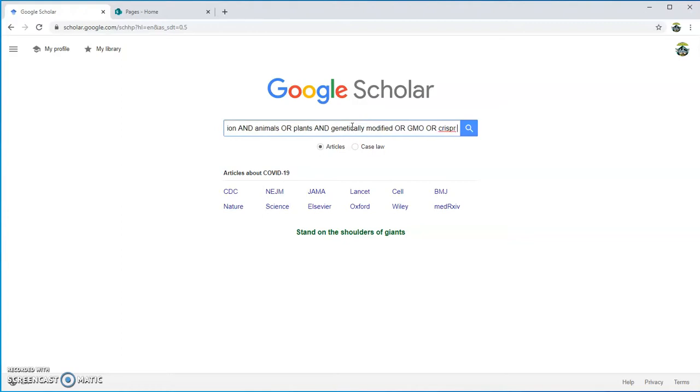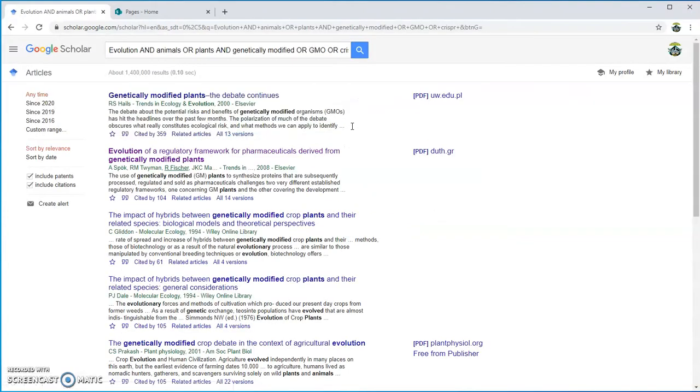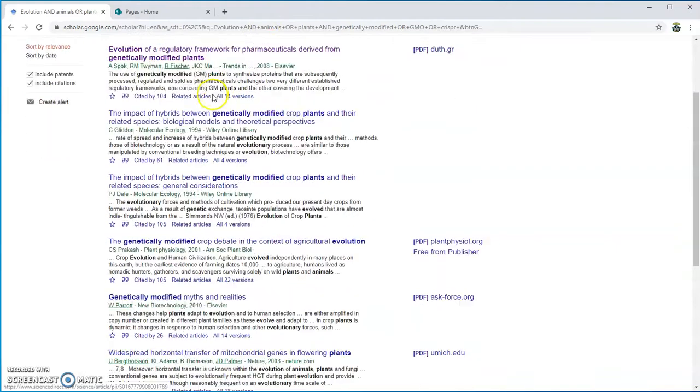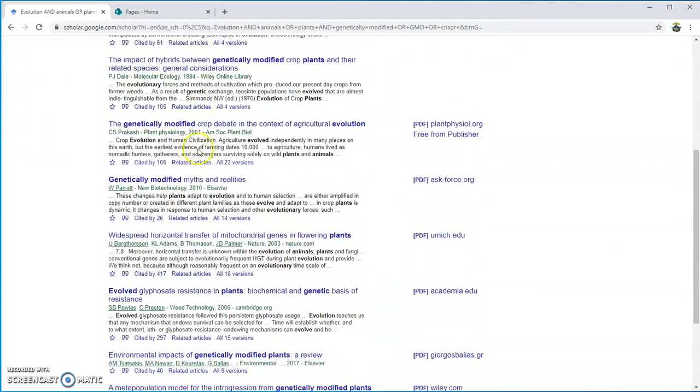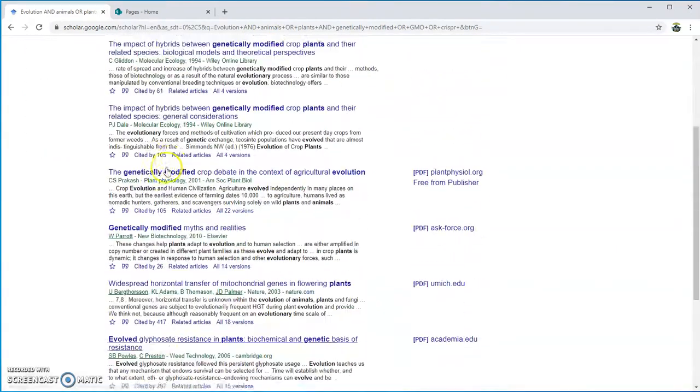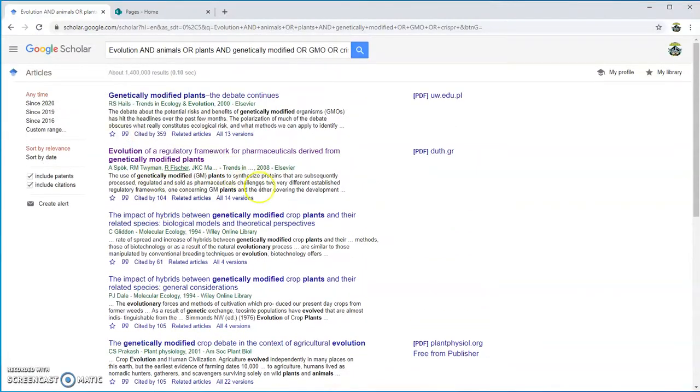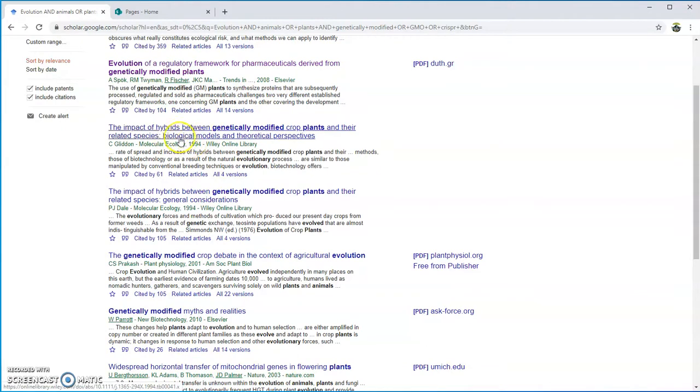I've just chucked a bunch in there, and what that's going to do is give me a whole bunch of articles that have those parameters. Alright, genetically modified plants, the debate continues. The impact of hybrids between genetically modified crop plants and their related species.